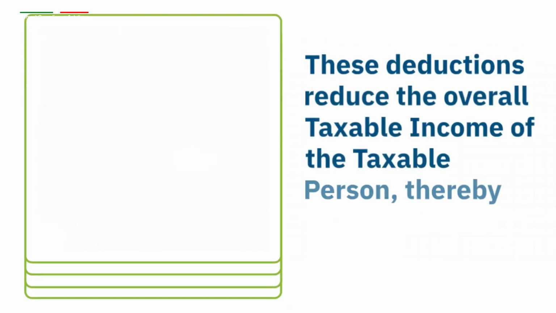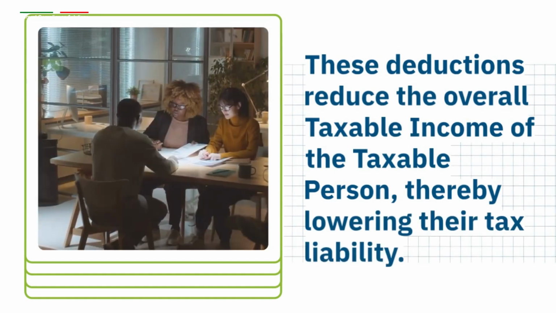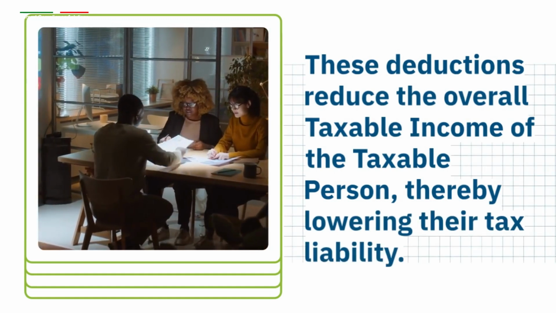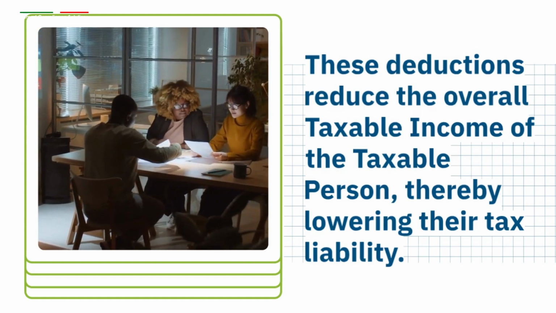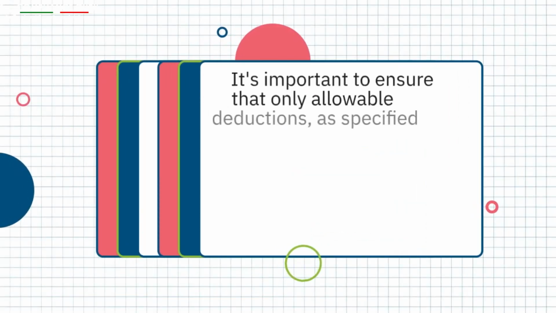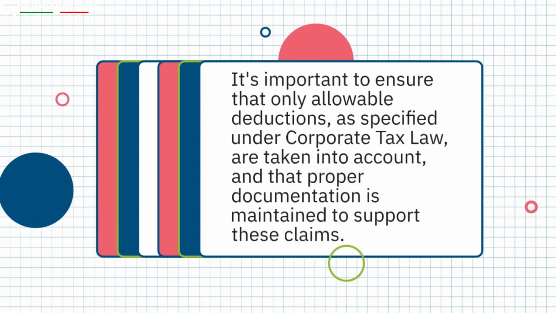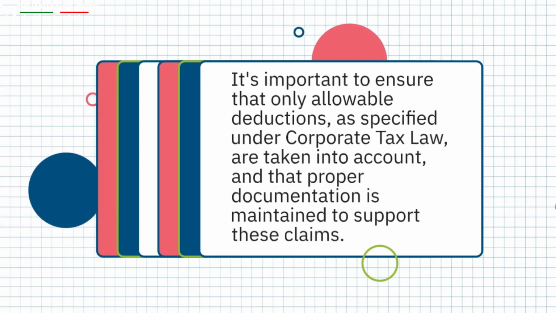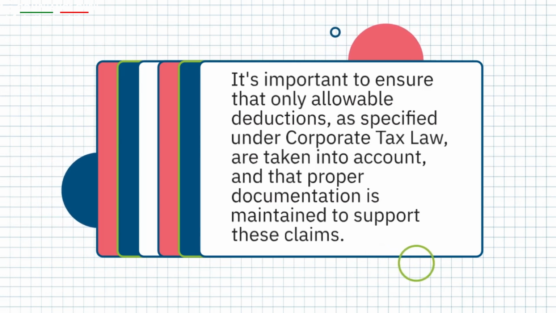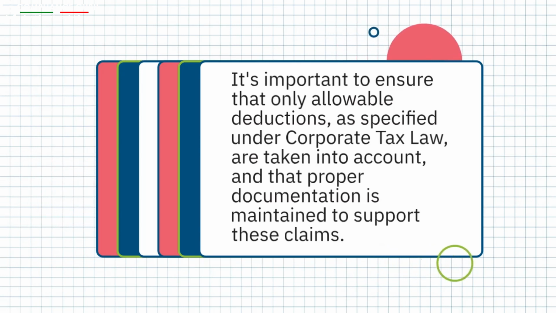These deductions reduce the overall taxable income of the taxable person, thereby lowering their tax liability. It's important to ensure that only allowable deductions, as specified under corporate tax law, are taken into account, and that proper documentation is maintained to support these claims.